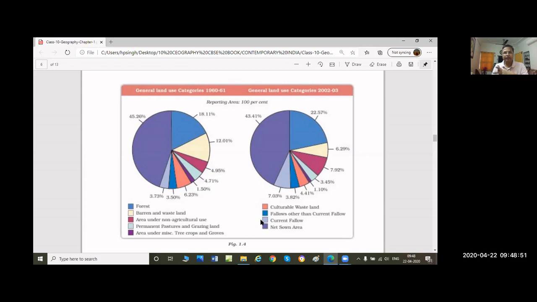Okay. So first we should know what is fallow land. If you don't know what is fallow land, how can we explain the current fallow land? So let us go for fallow land, and it is royal blue color, and it was earlier 3.5% in 1960 and increased a little bit to 3.8%. कोई ज़्यादा फर्क नहीं आया fallow land में, पहले 3.5% थी और अब हो गए 3.8%. The question comes: what is fallow land and what is the difference between current fallow land and fallow land?